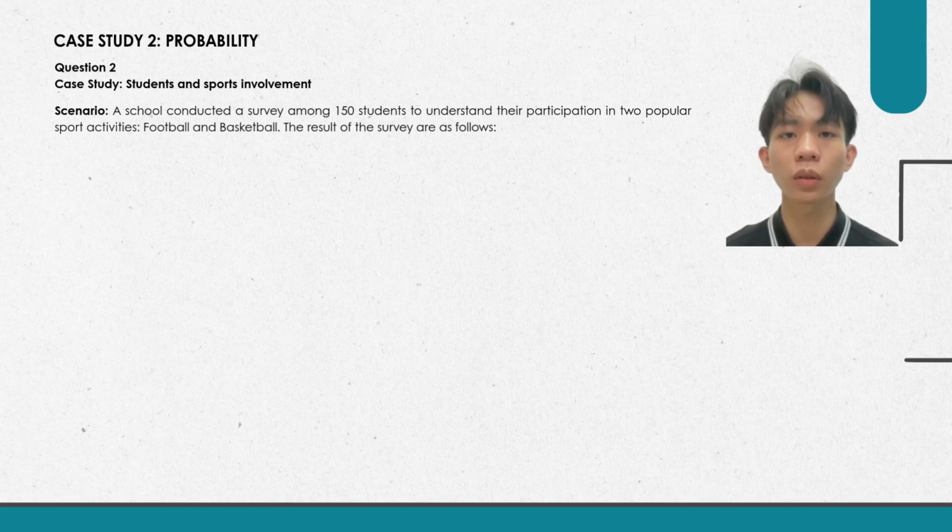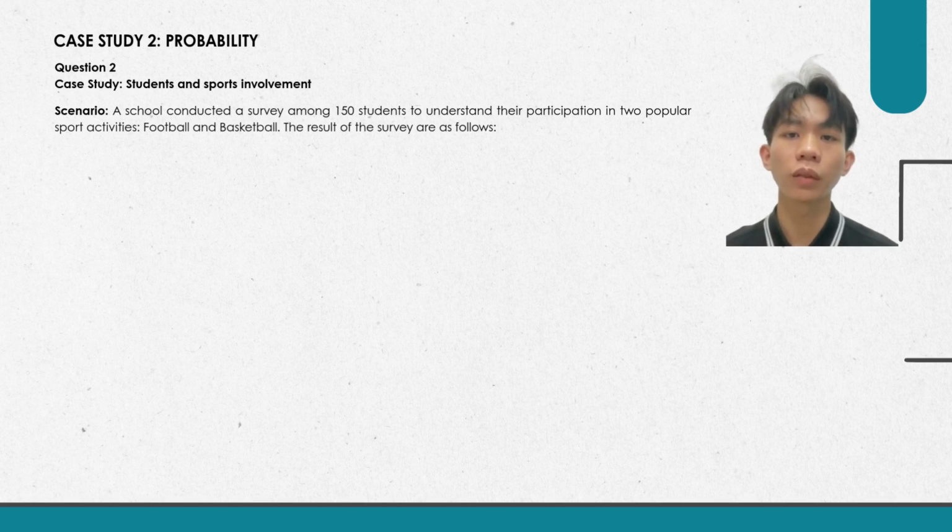So now we are heading to the case study 2 probability, where we analyze student involvement in two popular sports, football and basketball, using set theory and probability concept. The study was conducted in a school through a survey involving 150 students to find out how many played football, played basketball, and how many participate in both sports.